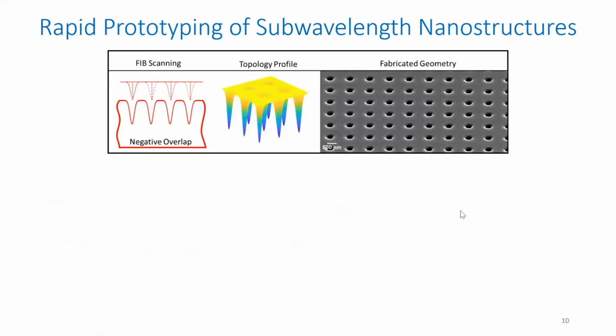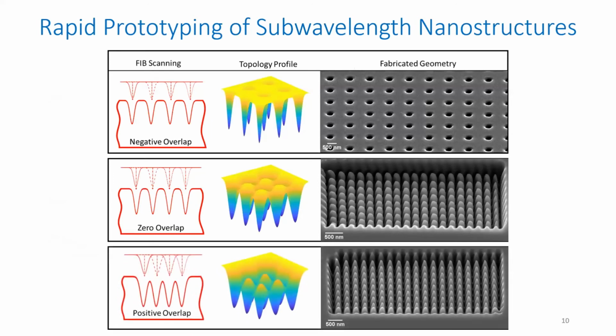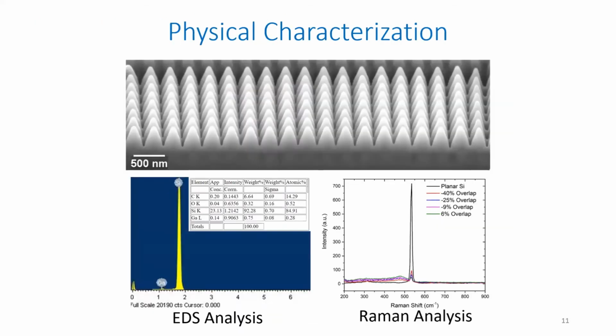So using this approach, we tried to vary the overlap and came across different features of the profile of the fabrication. If we have a large negative overlap, we can fabricate periodically spaced nanoholes. And if we go towards the positive overlap, we can merge these nanoholes, and what we essentially are left with are cone or pillar shaped nanostructures. These nanostructures were quite interesting to us in a sense that these were amorphous, and it is due to the focused ion beam induced damage.